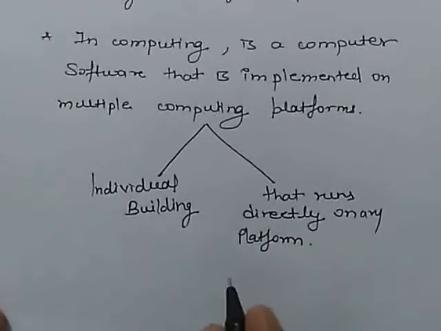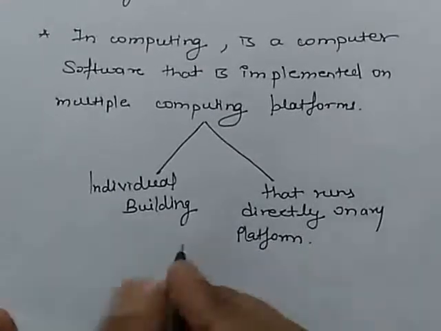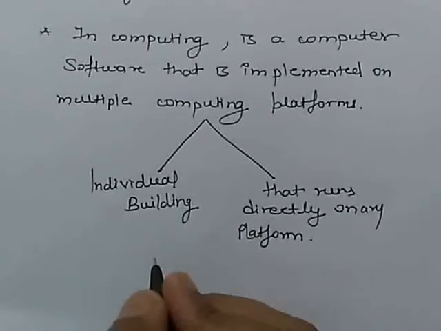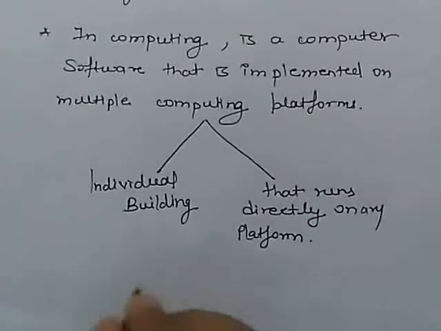Now, in this, the platform means a type of processor.